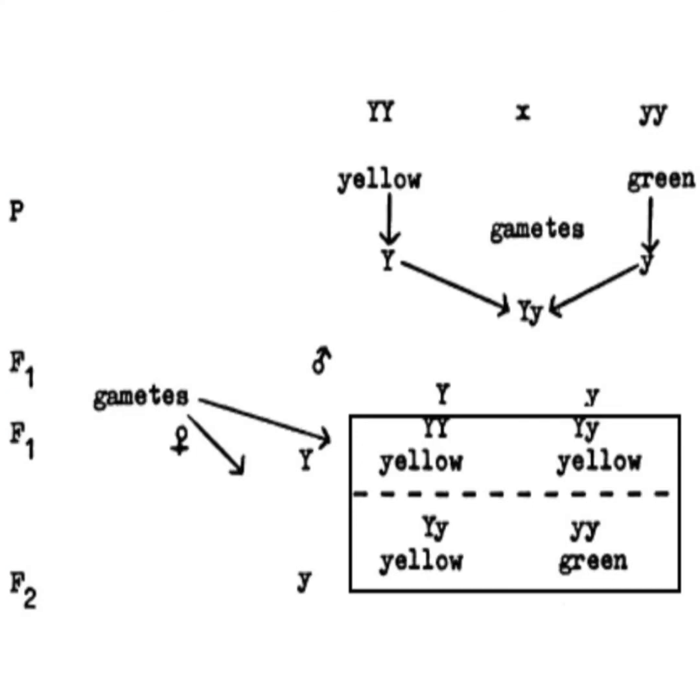In the F1 generation, when two heterozygous plants, capital Y small y and capital Y small y, are crossed, they produce two types of gametes, capital Y and small y. You can see according to the checkerboard that three yellow pod plants are obtained and one green pod plant is obtained.